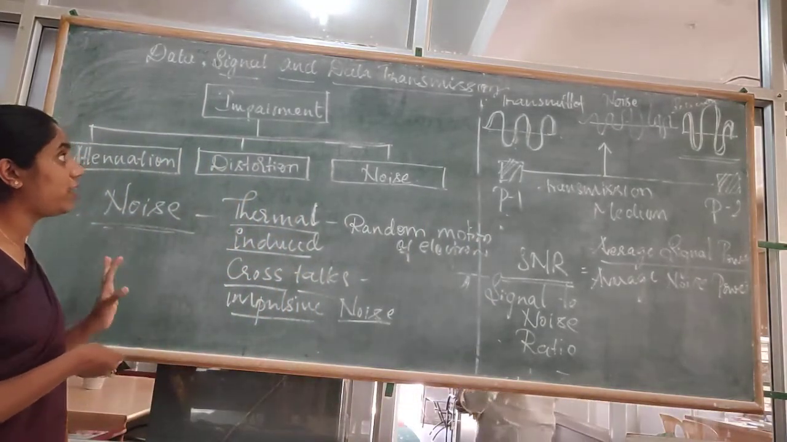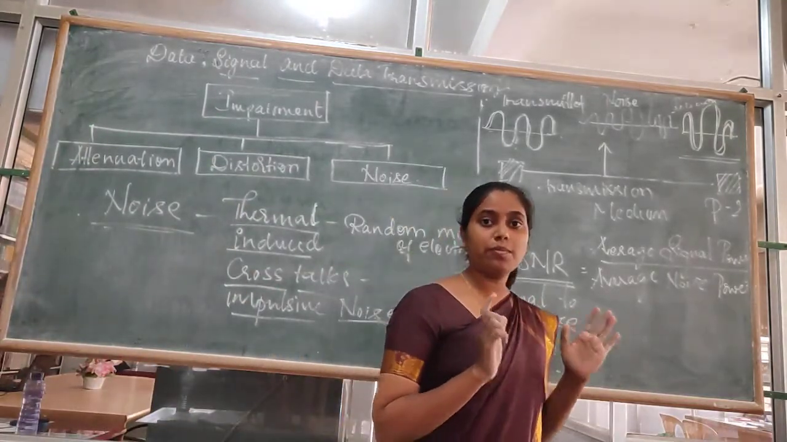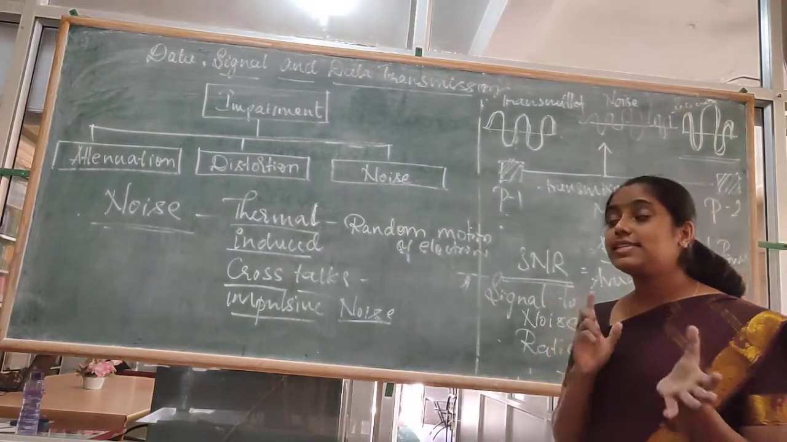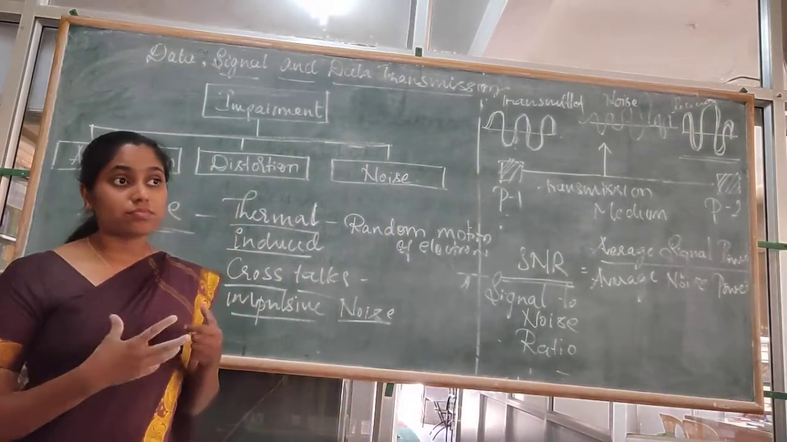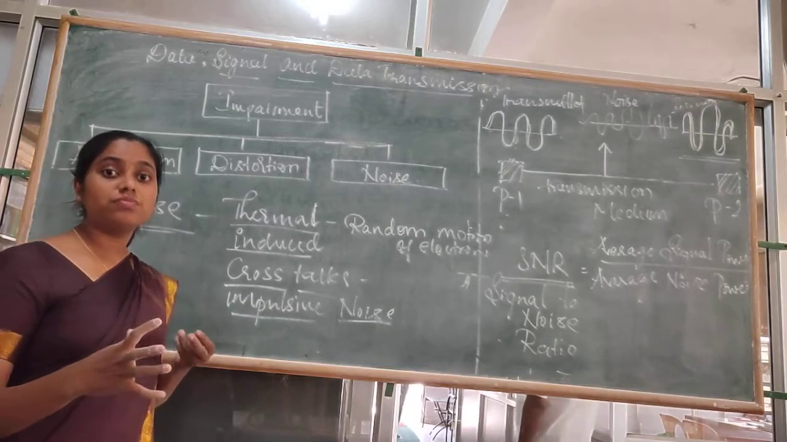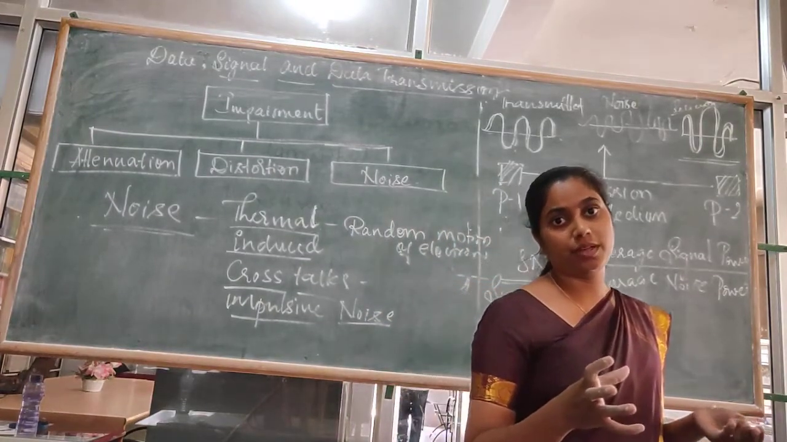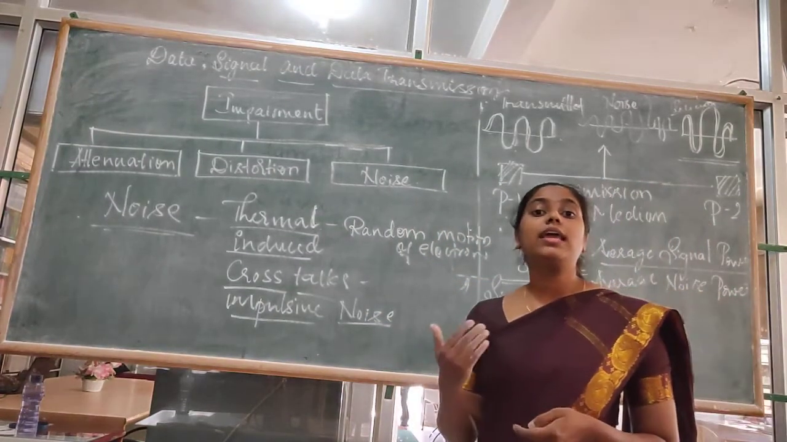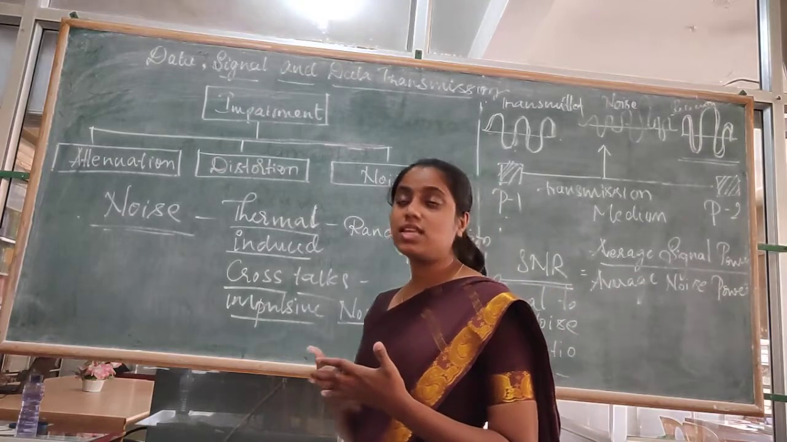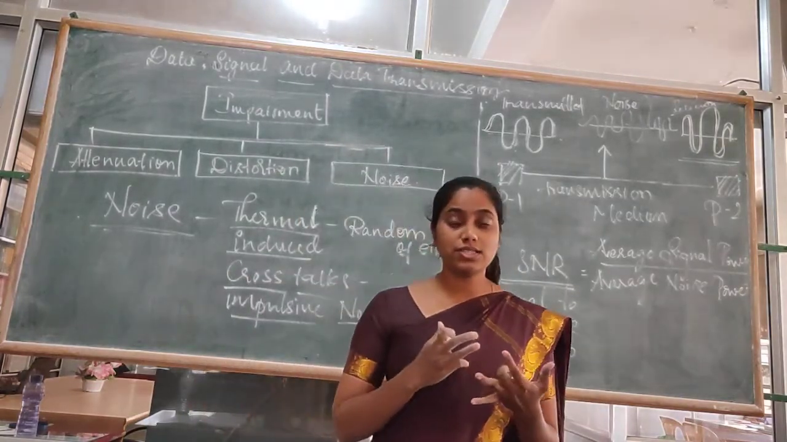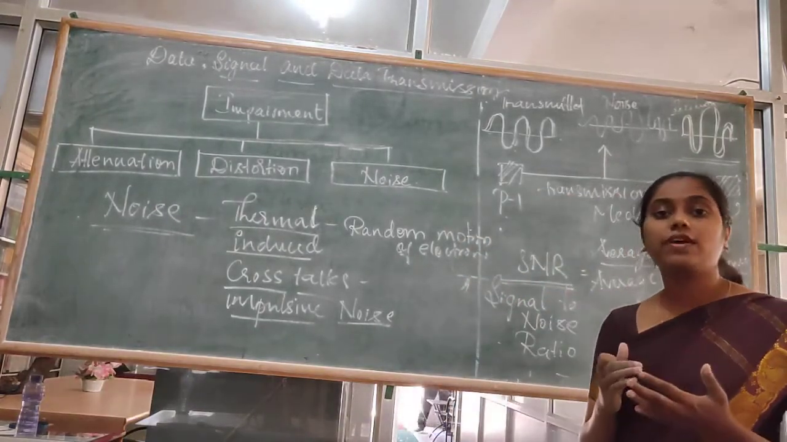Today we have seen about the different impairments. This is a very important topic. What is impairment? Every signal which passes through the transmission medium will face some imperfections in the transmission medium. These imperfections cause impairments. There are three important impairment causes: one is attenuation, second is distortion, and third is noise. Attenuation means loss of energy.